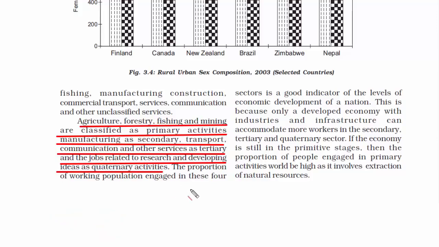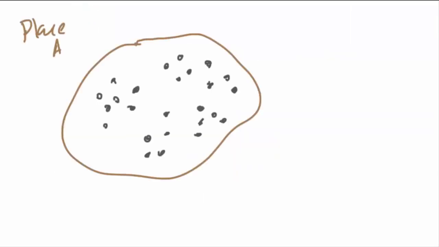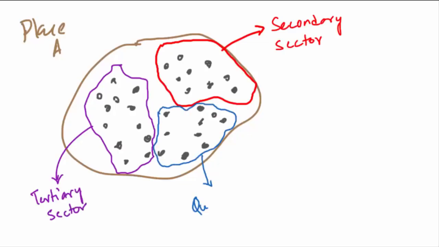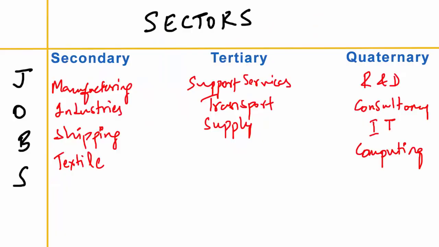Now you must be thinking how occupational structure is a key indicator. What do we learn from it? Well, think of it this way. If you can find out what percentage of the working population is engaged in the secondary, tertiary, or quaternary sector, then by identifying what type of jobs fall in these categories, let me give you an example. Jobs in manufacturing, industries, and infrastructure come under the secondary, tertiary, and quaternary sector.